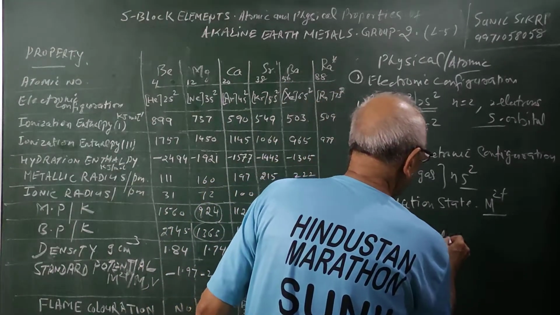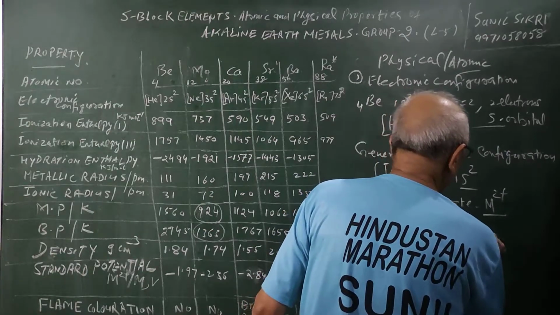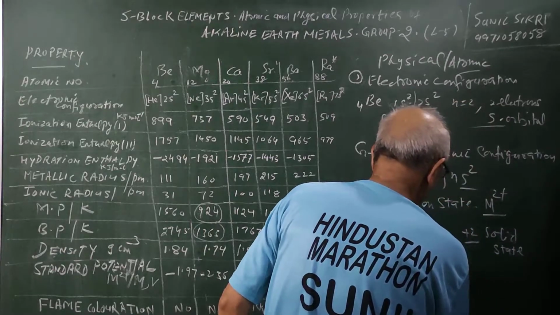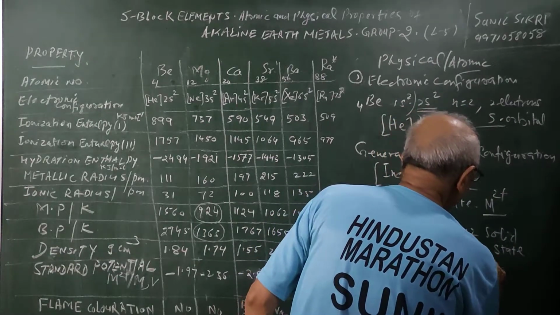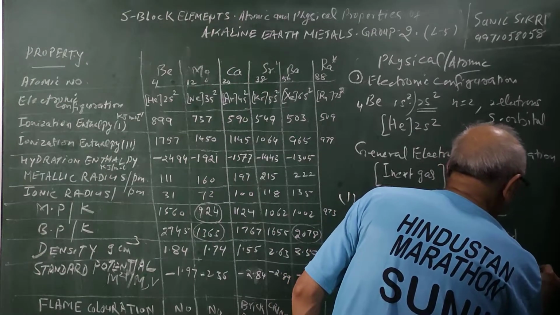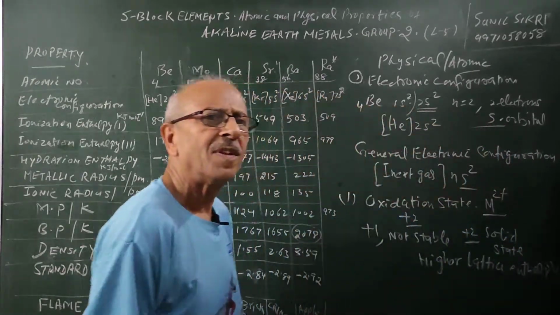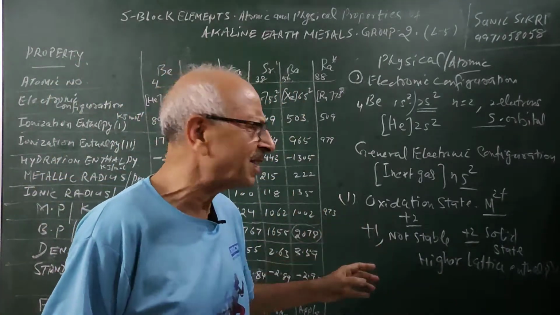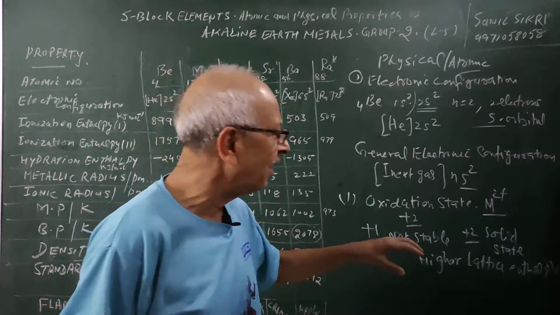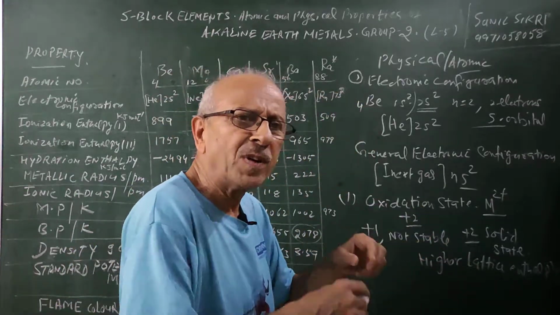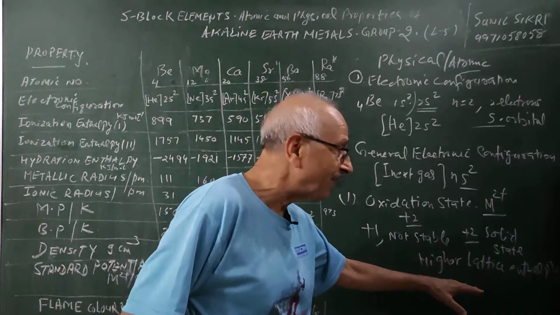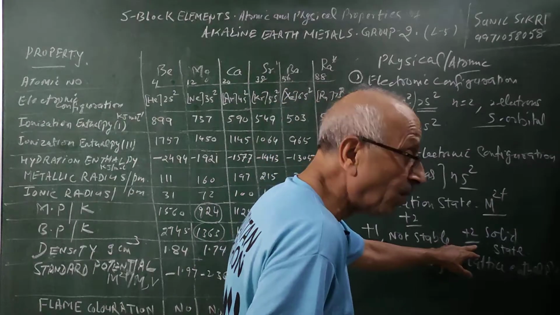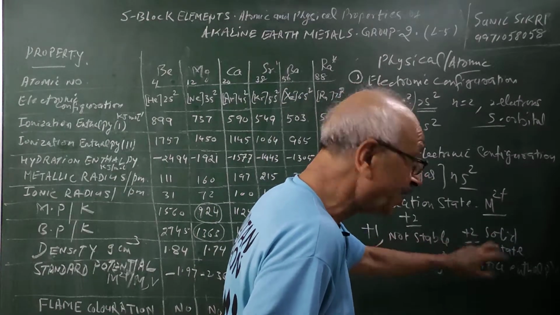The reason is that +2 in the solid state has higher lattice enthalpy. As you know, when compounds are formed, energy is released, and lattice enthalpy, which we discussed in the previous chapter, is the energy which must be provided to the solid ionic compound in order to dissociate it into gaseous ions. So the lattice enthalpy of +2 compounds is higher than +1 compounds. Therefore, +2 is the oxidation state they exhibit in solid.